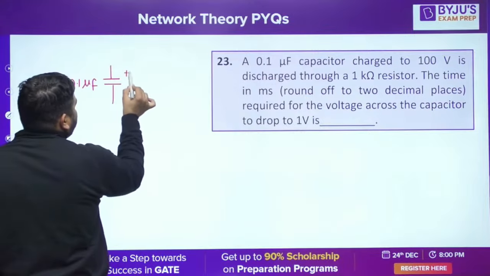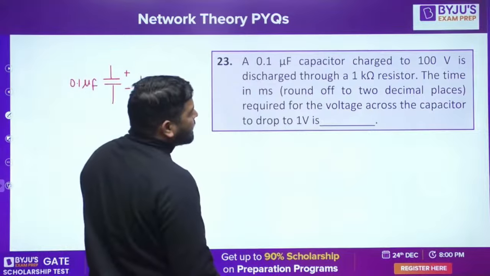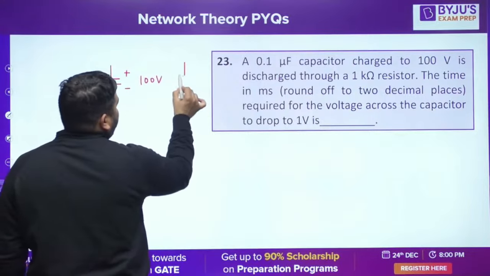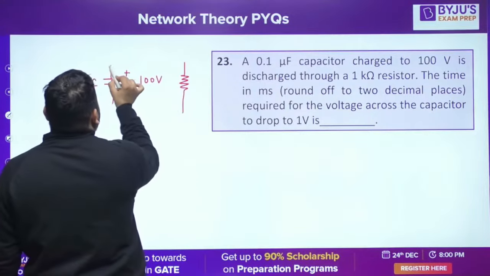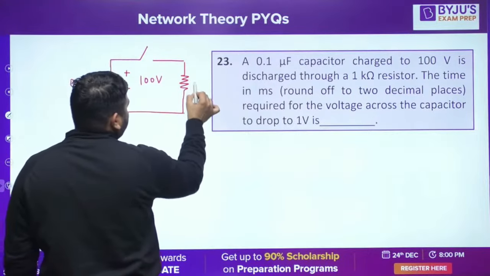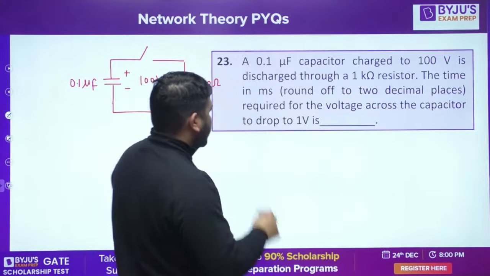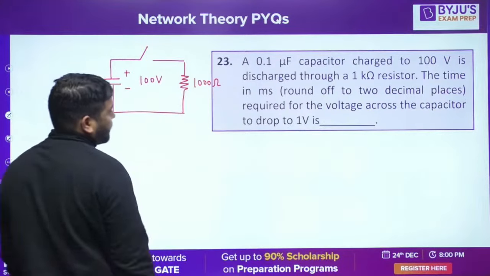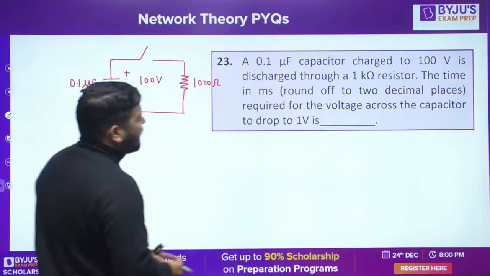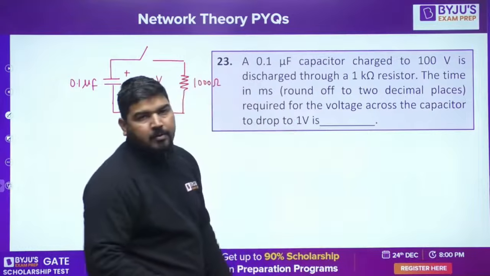Capacitor, and it is charged to 100 volt. Okay, discharged through a 1000 ohm. So this capacitor is discharged through 1000 ohm. Okay, so we have 1000 ohm resistance. It is discharged via this. Okay, the time in millisecond required for the voltage across the capacitor to drop to 1 volt.